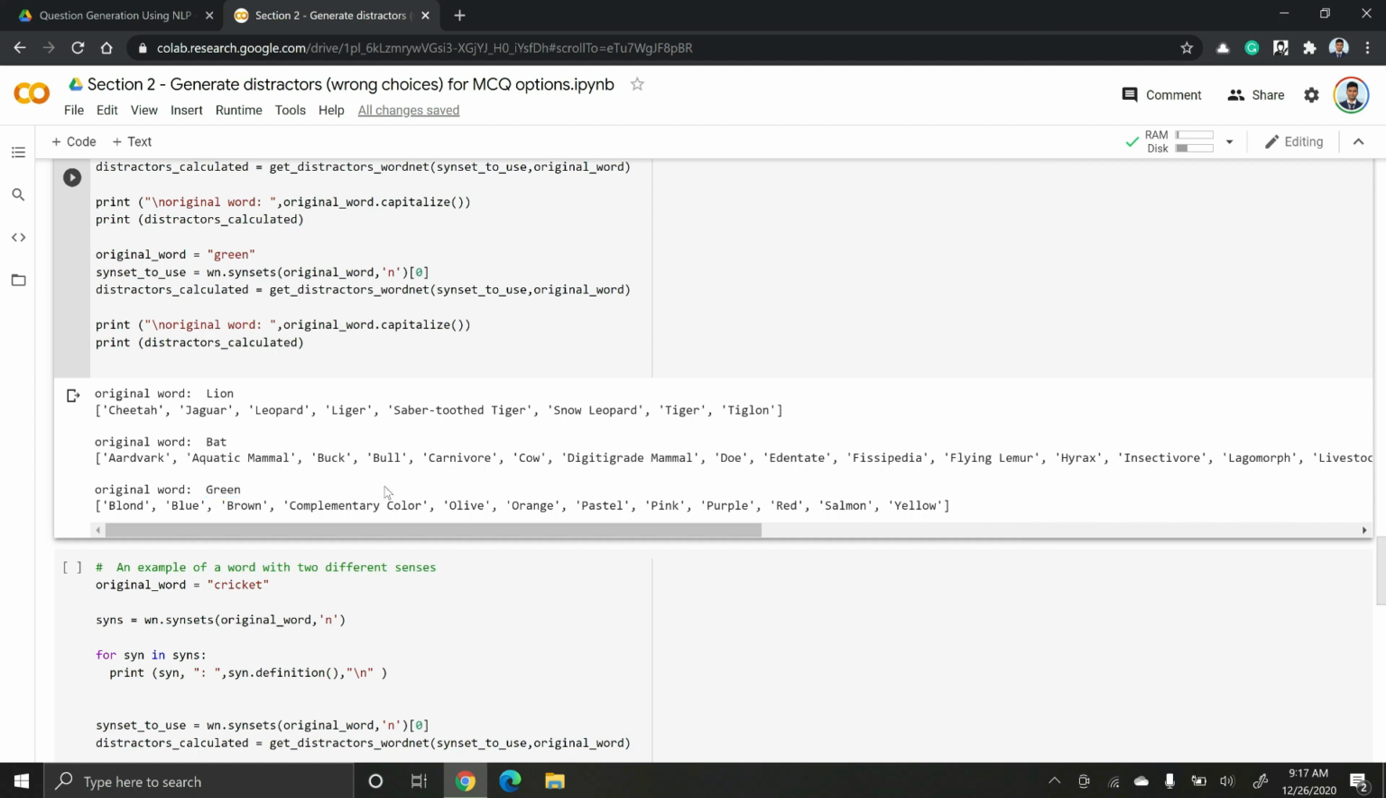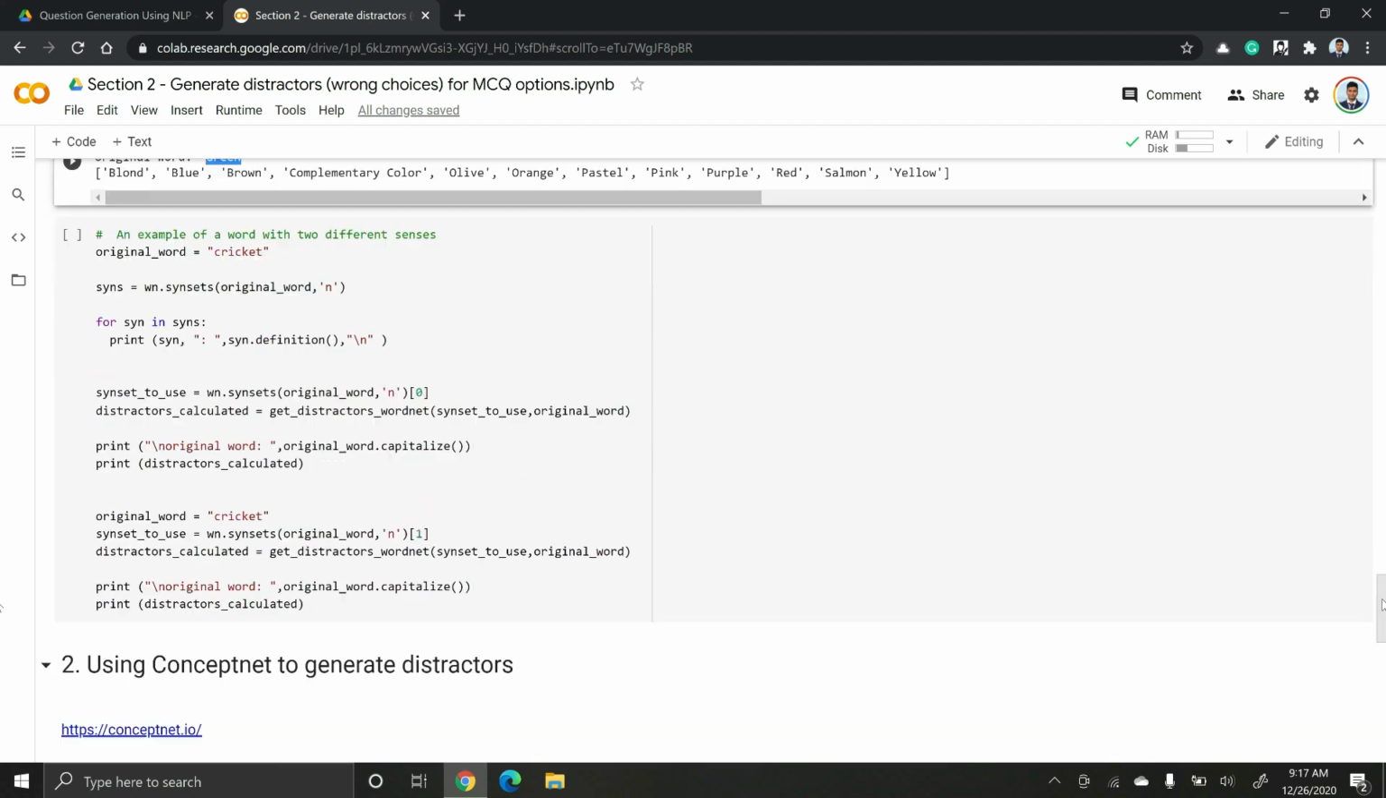So what I'm doing is, again, given a word, I go to its hypernym, which is color, and I go to color's hyponyms, which are blue, brown, olive, and all these things. So I extract co-hyponyms for the word. Co-hyponyms for the word lion are cheetah, jaguar, leopard. Co-hyponyms for the word green are blue, brown, olive. These could be used as distractors or wrong choices for our multiple choice questions. Going on to the next section.